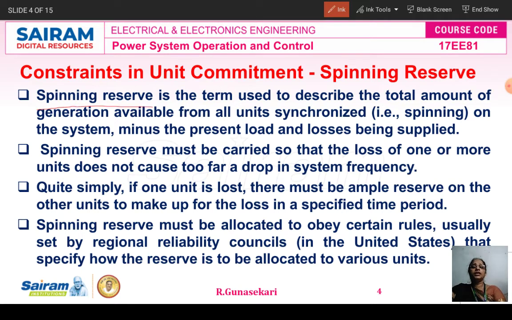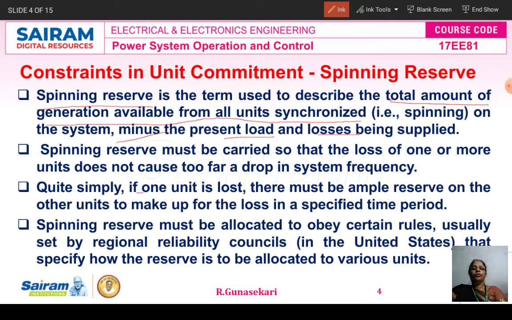Here the definition of spinning reserve is the total amount of generation available from all the units synchronized. For example, for 3 units, the sum of the 3 units' generation minus the present load and losses being supplied. Okay, so the total amount of generation available from all the units synchronized minus present load plus losses. This is the definition of spinning reserve. The spinning reserve must be carried so that the loss of one or more units does not cause a drop in the system frequency.